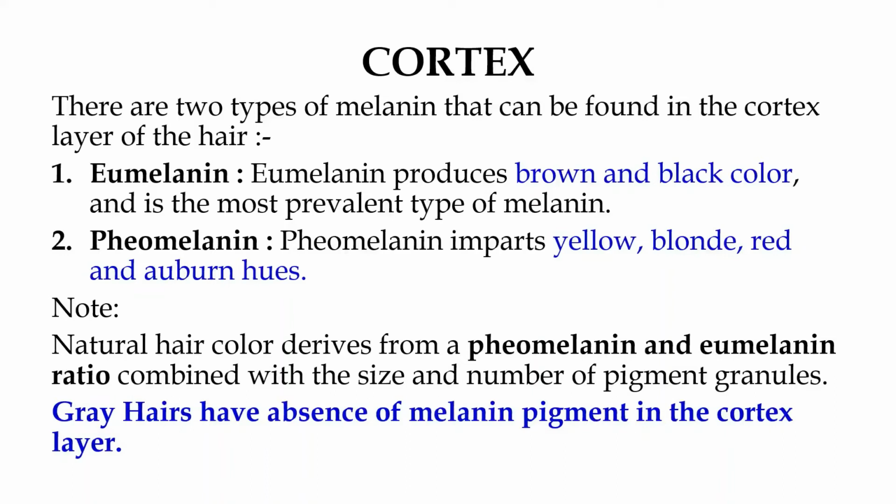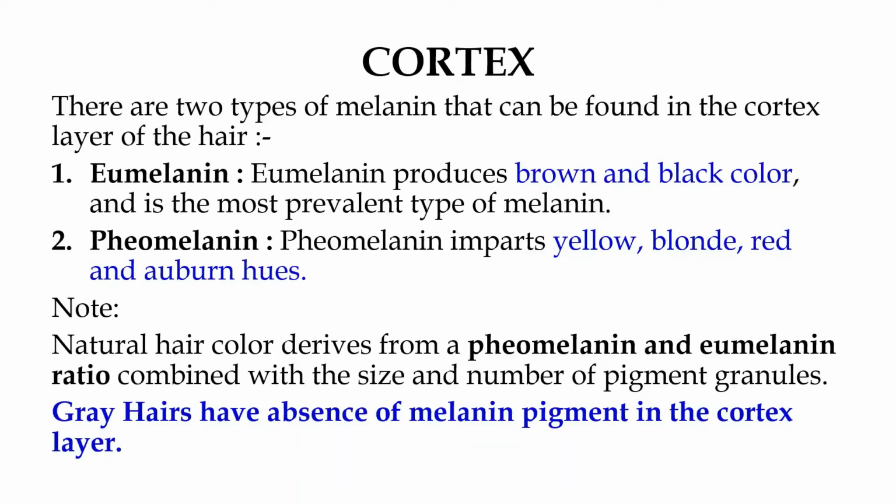Another type of melanin is pheomelanin. Pheomelanin imparts yellow, blonde, red, and auburn hues. These are the other shades apart from brown and black. So if anyone asks you which type of melanin provides the colors apart from brown or black, it is simply the presence of pheomelanin. Natural hair color is formed from a combination of the pheomelanin and eumelanin ratio combined with the size and the number of the pigment granules.